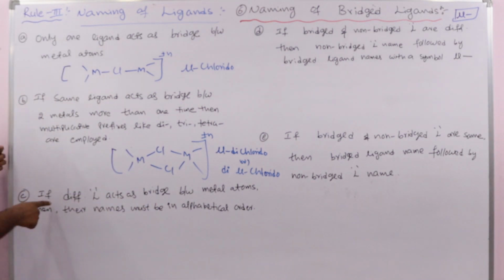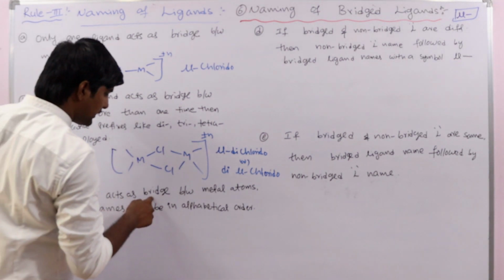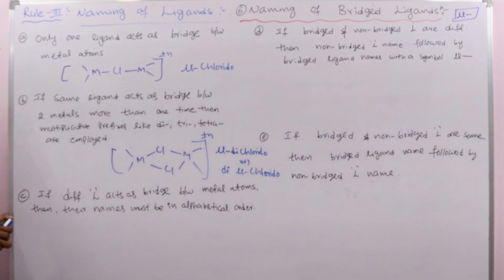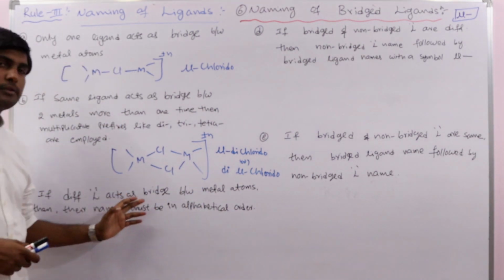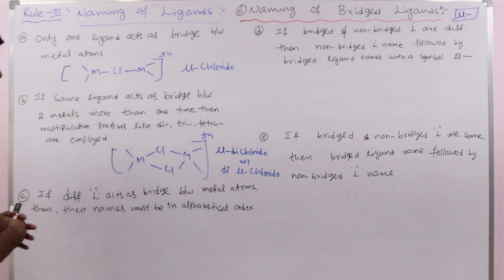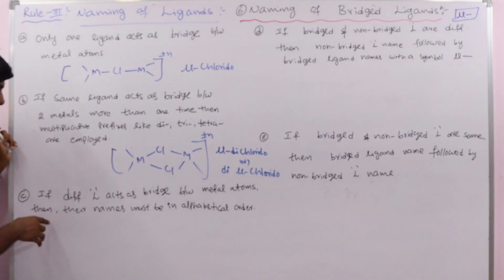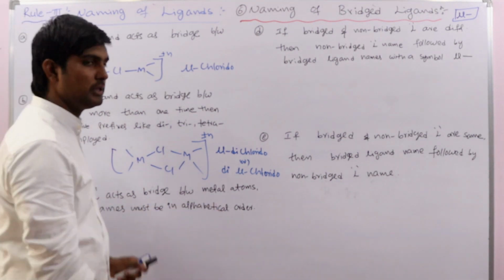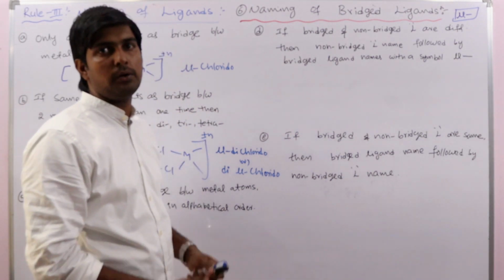Next, if different ligands act as a bridge between metal atoms. Suppose two different ligands act as a bridge between two metal atoms, then we have to write their names in alphabetical order. This is the general rule.